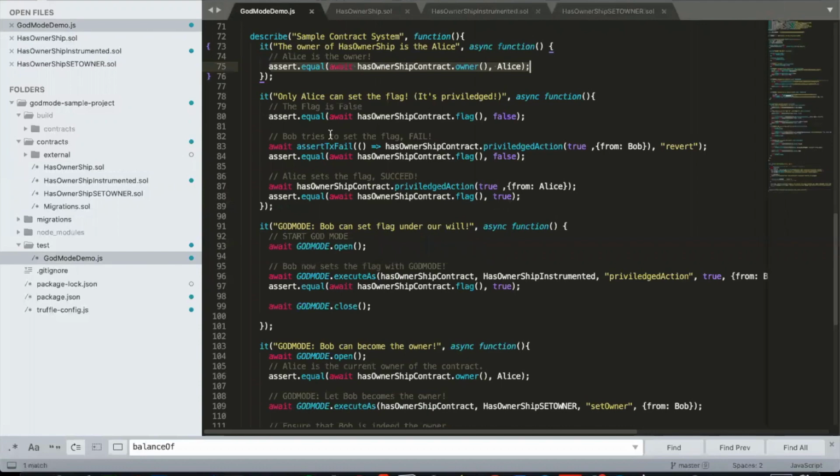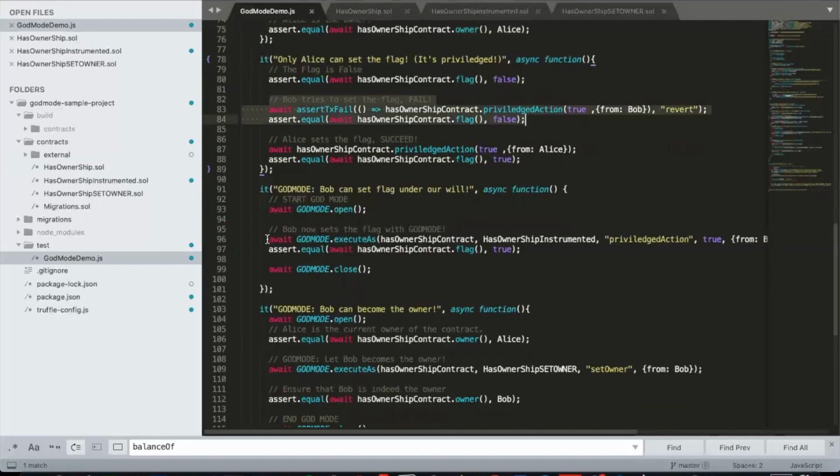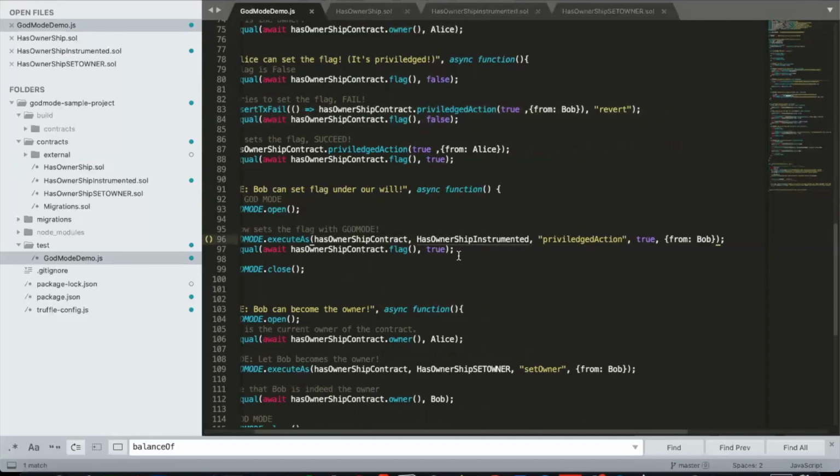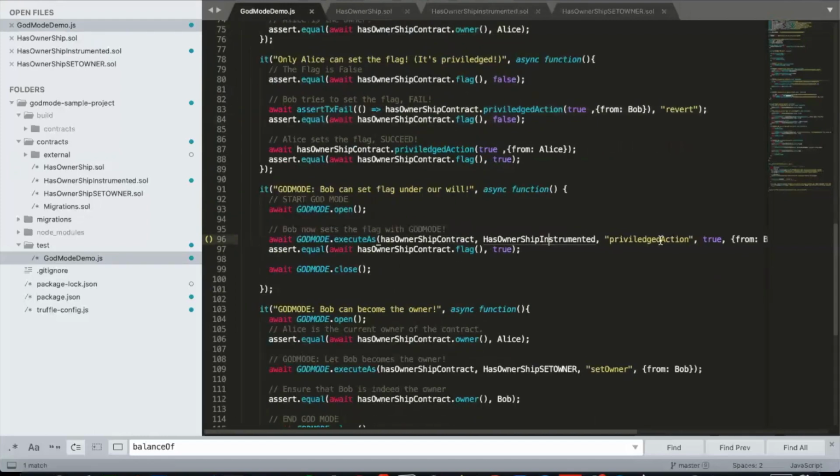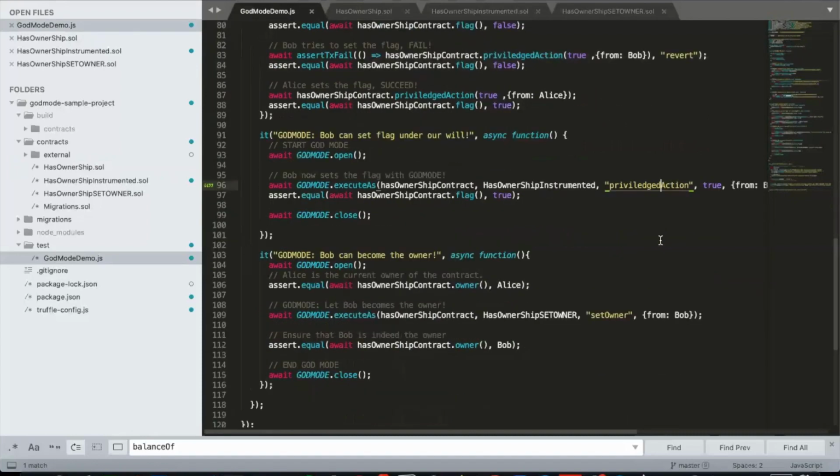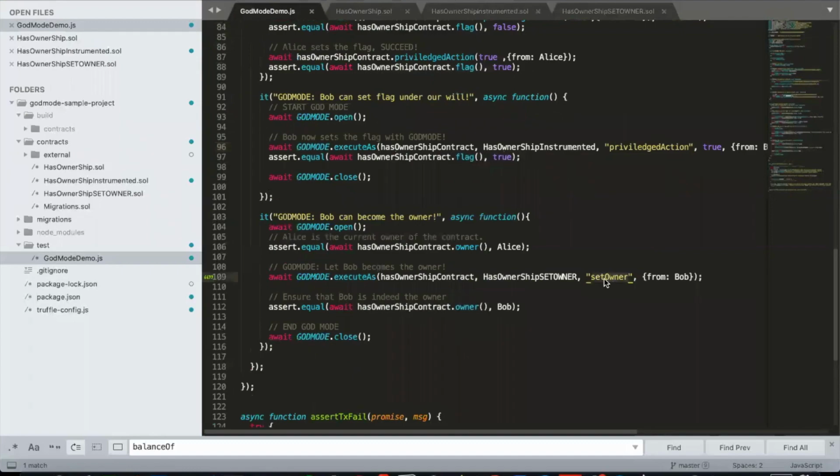This is the Truffle test suite. And we have Alice and Bob. Alice is the owner, as you can see here, and she can access the privilege action. Under normal circumstances, when Bob tries to access this, Bob will not be able to do so. However, here, with the God mode enabled, Bob actually can access the privilege action. And even going further, we can create a new function and set Bob as the owner.